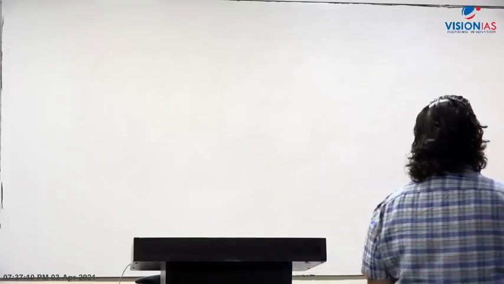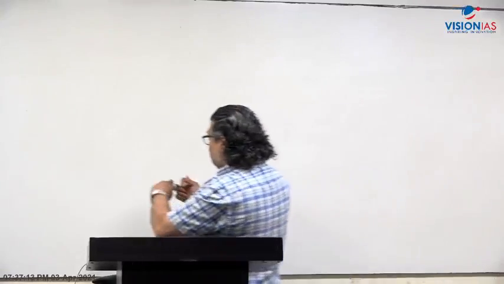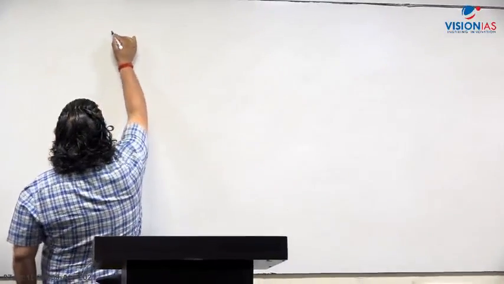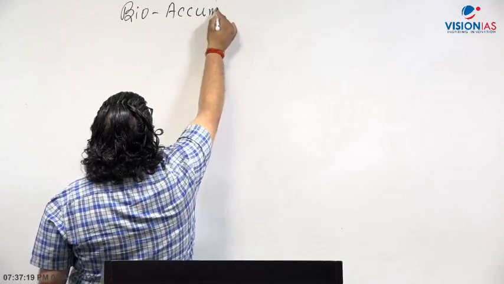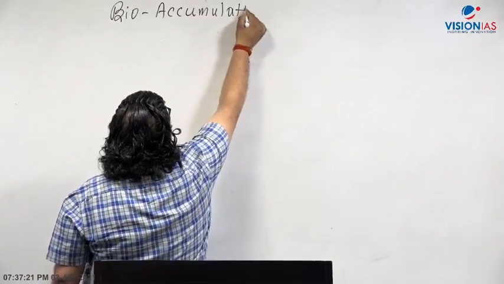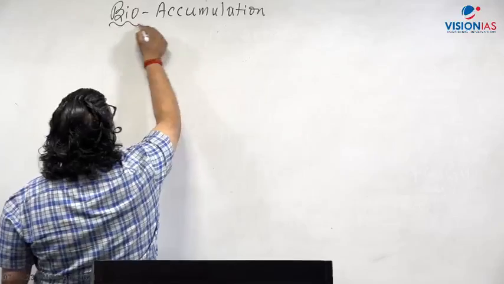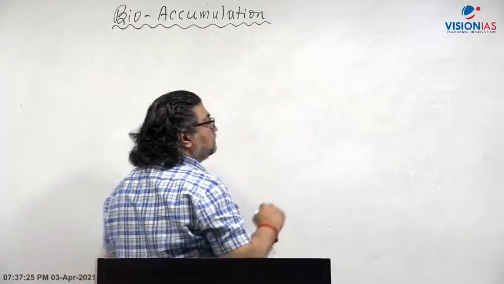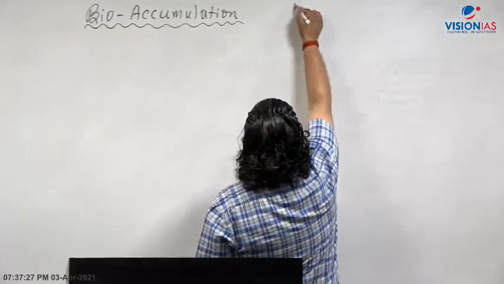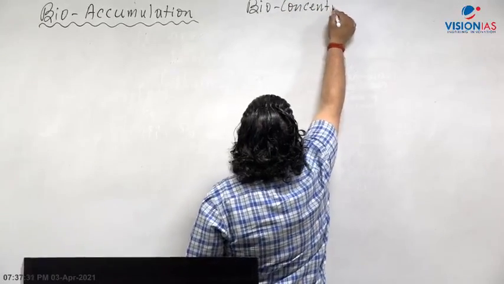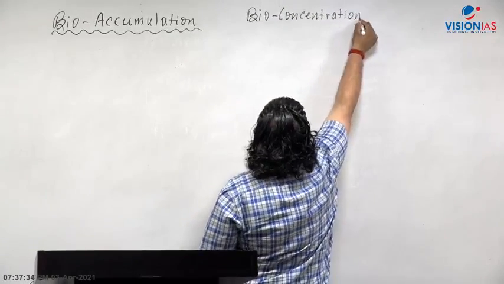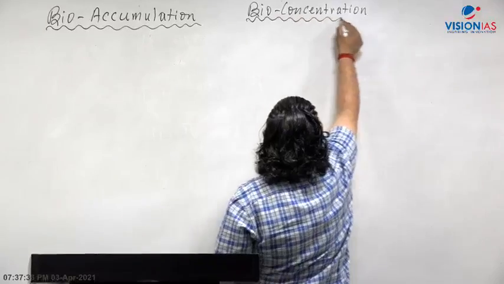Now let's come to this. Three words are there, which I'm writing on the board. You can copy this. The first term is called bioaccumulation. The second word is bioconcentration.